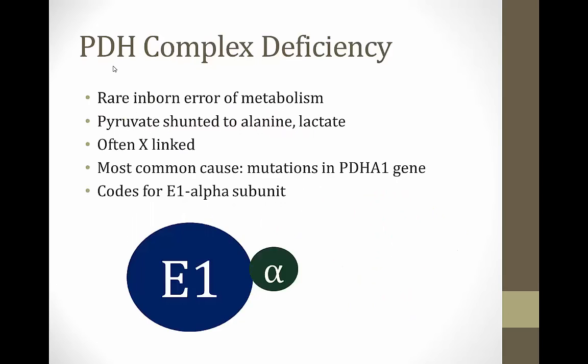There is a rare inborn error of metabolism called a PDH complex deficiency. Babies who are born deficient in the enzymes of the complex cannot effectively convert pyruvate into acetyl-CoA, and thus it will be shunted to alanine and lactate.